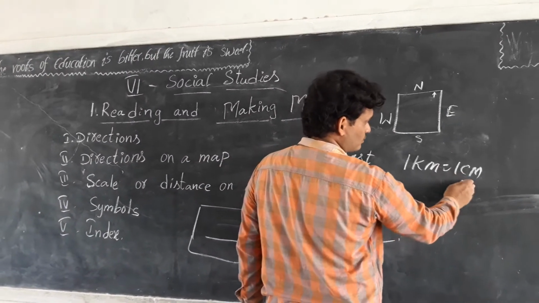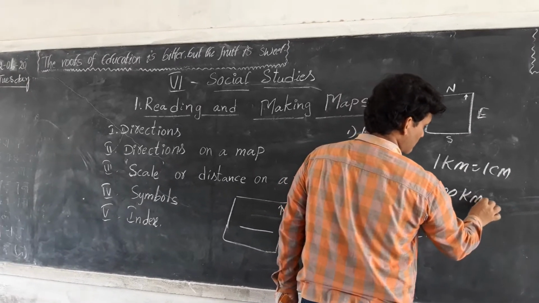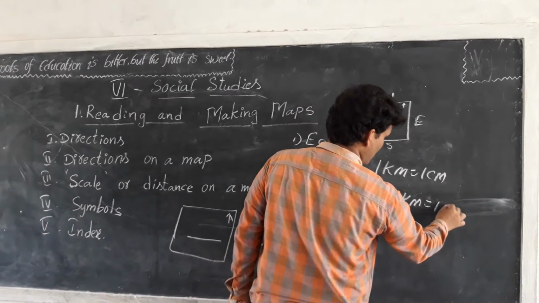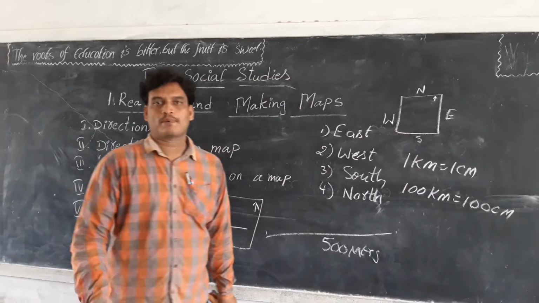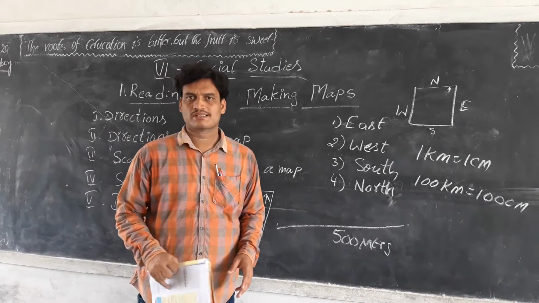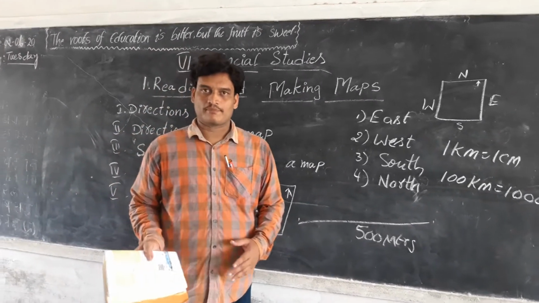1 kilometer is equal to 1 centimeter. That means 100 kilometers is equal to 100 centimeters. It is possible to prepare a map of some particular places, bridges or roads, etc.